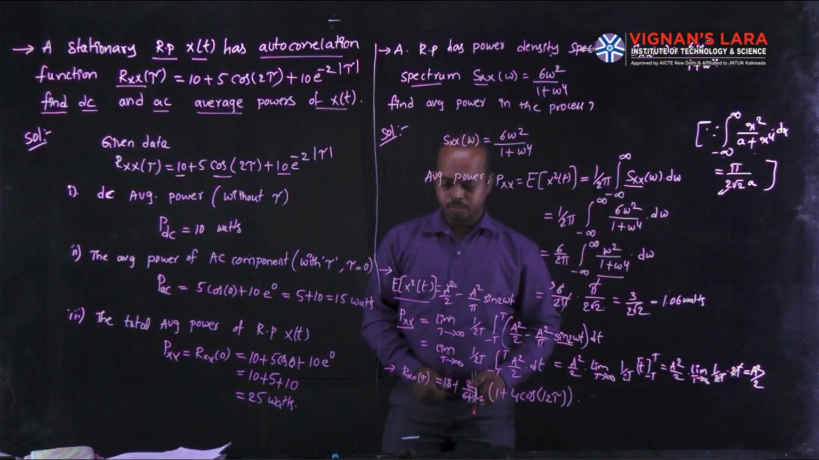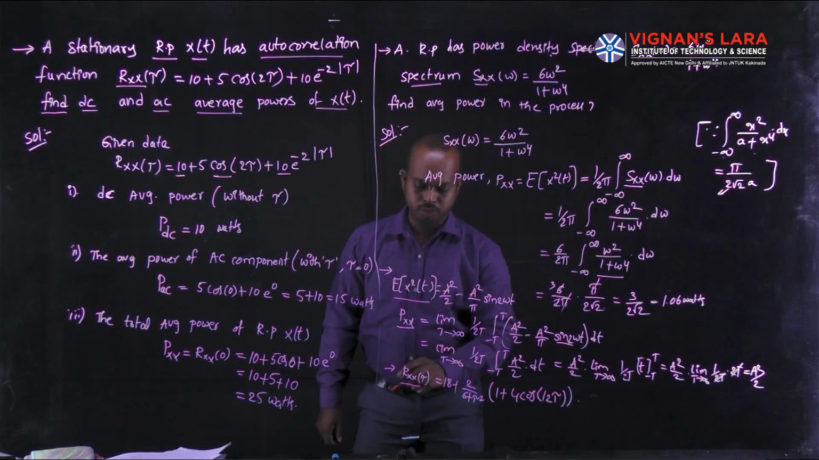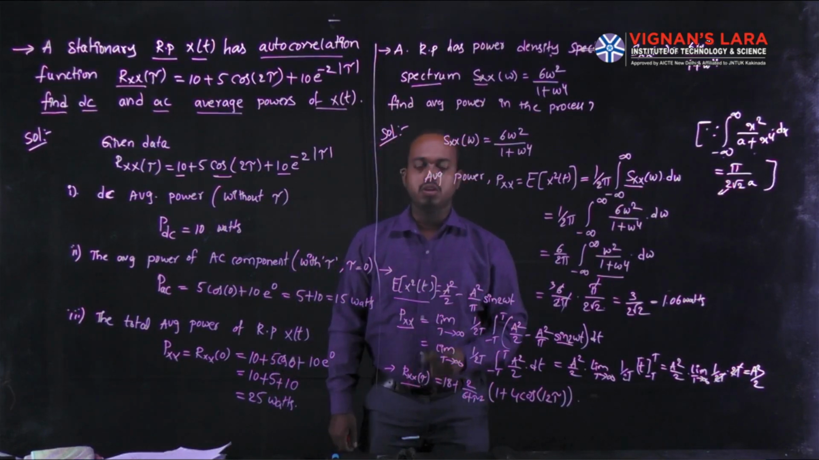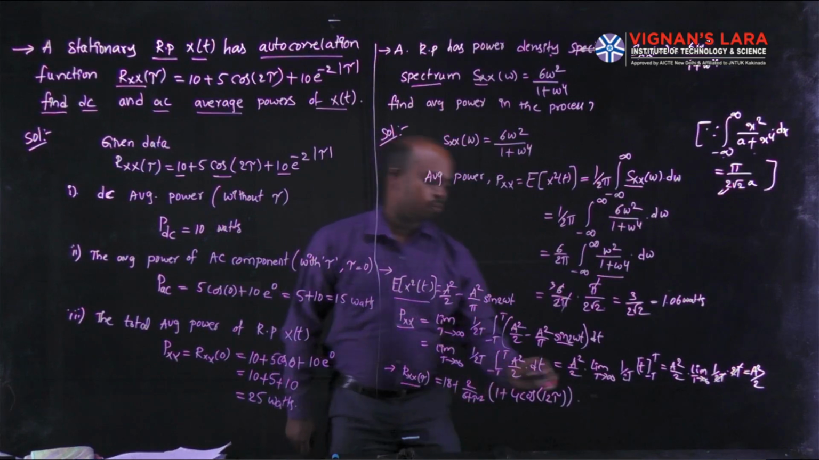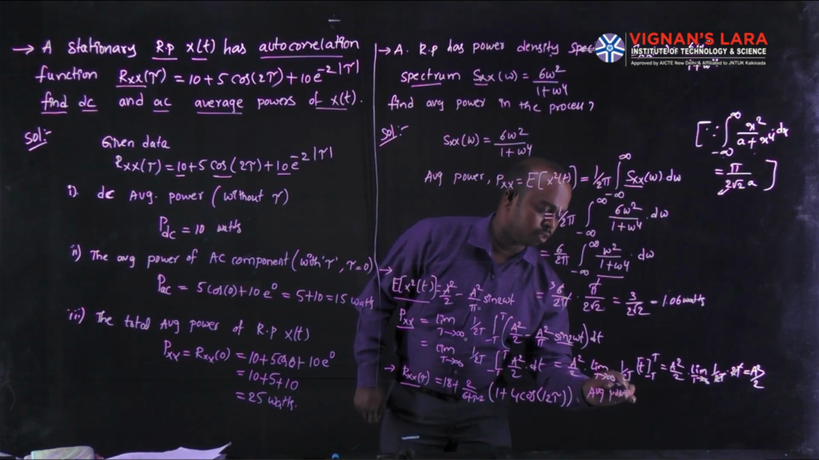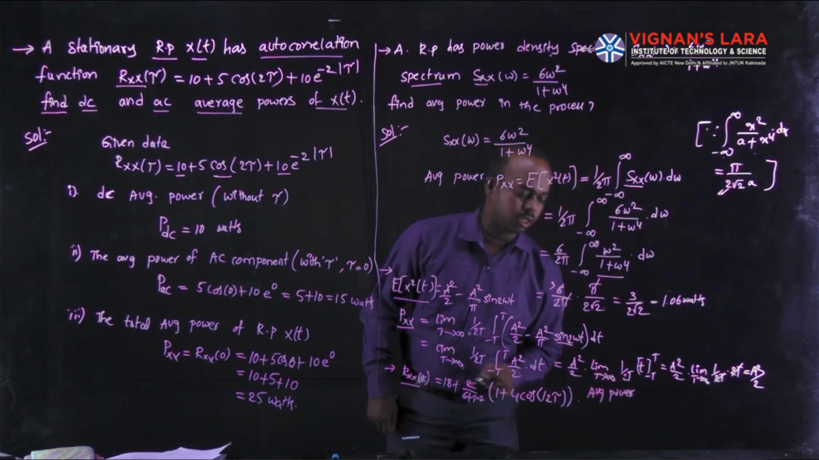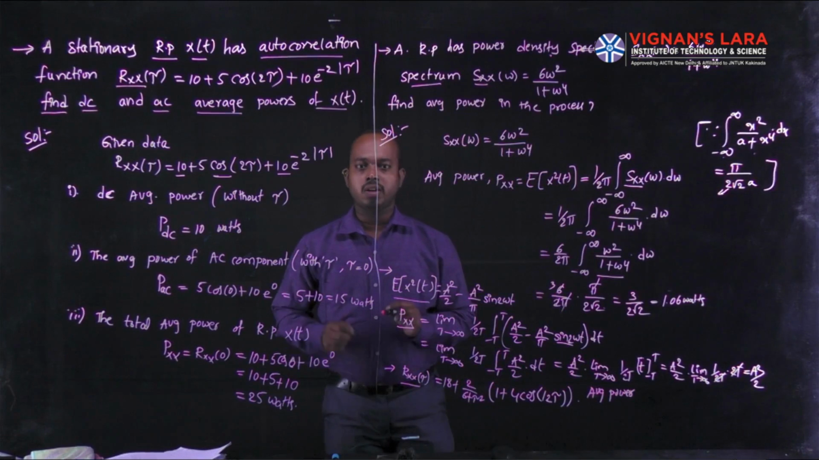See one more example. Here in this example, he is giving the autocorrelation function RXX of tau. It is an ergodic random process; here x of t is an ergodic random process. He is asking to find the average power. You can simply remember that when asked for the average power and given the autocorrelation function, you just substitute the tau value as 0.